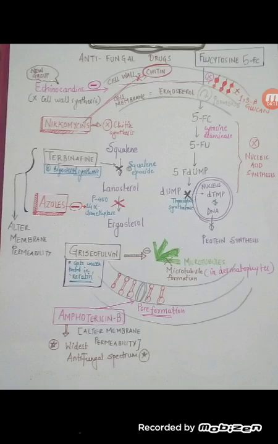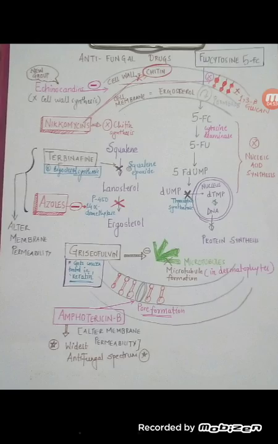Once ergosterol is formed and the cell membrane is formed, how would we act upon it? We have amphotericin B. What does amphotericin B do? It binds with the ergosterol and forms artificial fungal pores. When the pore formation occurs, the cell contents leak out of the cell, and as the contents leak out, that leads to cell death. Amphotericin B is the antifungal drug with the widest spectrum.